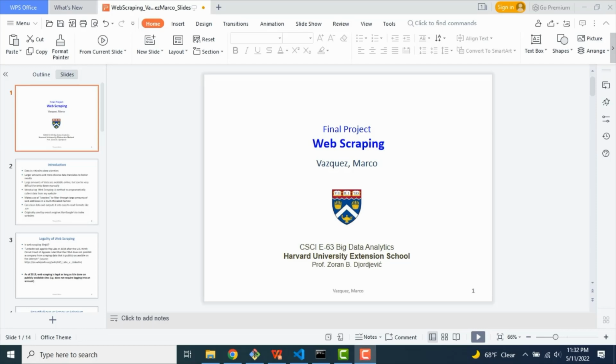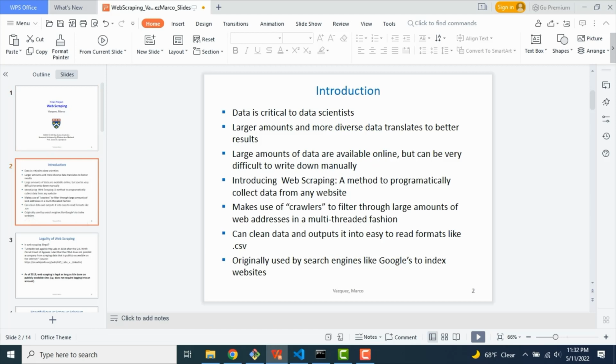Hi there, my name is Marco Vasquez and this is my final project on web scraping. First off, what is web scraping?